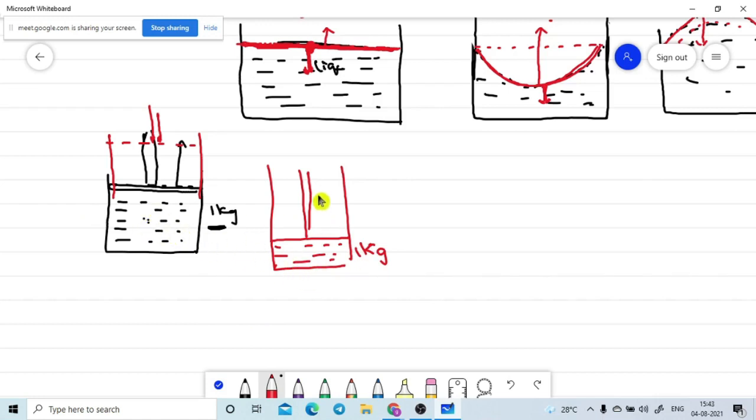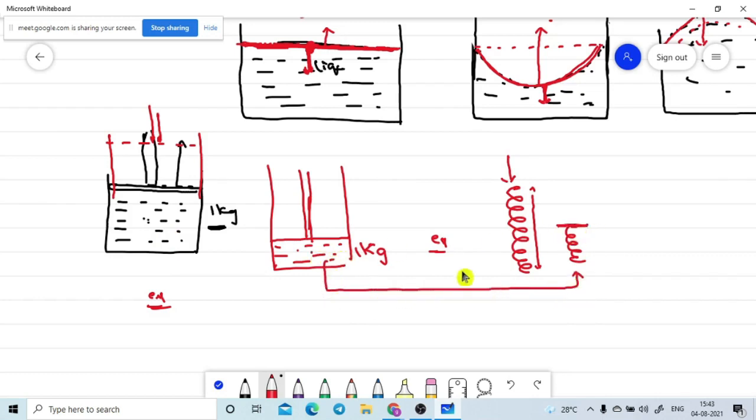If I push this one, this is one example. Now I am taking one more example. Let's assume this is a spring, the initial position of the spring. So the length of the spring is like this. Now I am comparing this example with the spring also. Now I apply a certain force on the spring and decrease the spring volume. This is an identical problem. When I push this one, I decrease the volume. This is the V1 value, this is the V2 value. So V2 is lesser than V1. In this case, we can observe more pressure in the system.